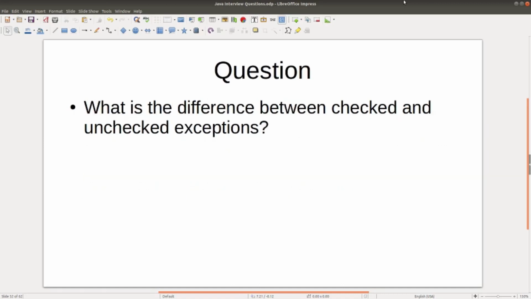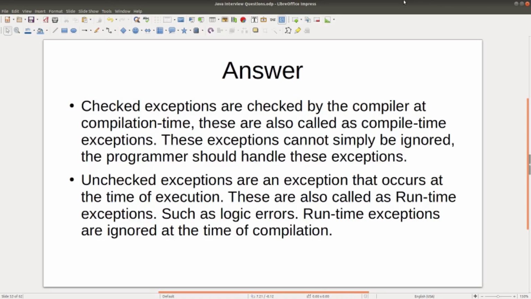Question. What is the difference between checked and unchecked exceptions? Answer. Checked exceptions are checked by the compiler at compile time. These are also called compile time exceptions. These exceptions cannot be ignored. The programmer should handle these exceptions. Unchecked exceptions are exceptions that occur at the time of execution. These are also called runtime exceptions. Runtime exceptions include logic errors. Runtime exceptions are ignored at the time of compilation.